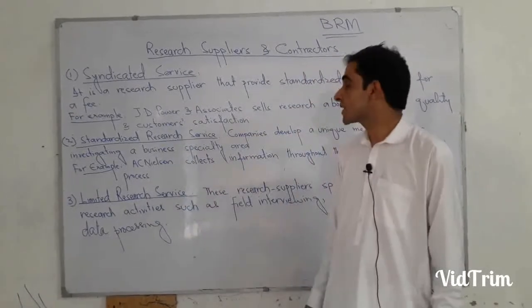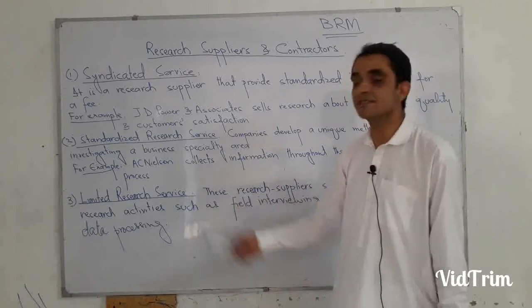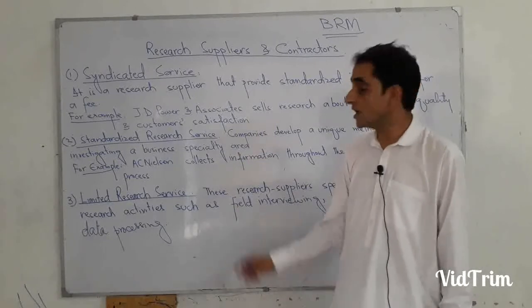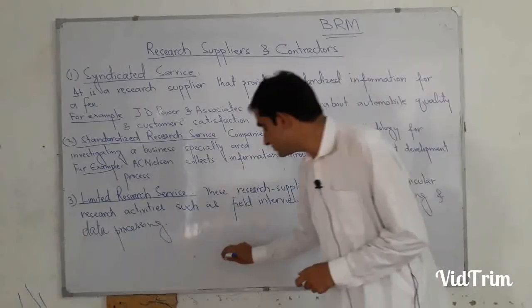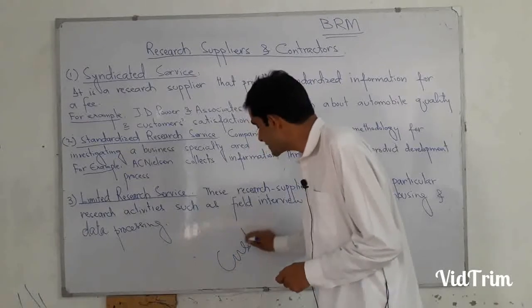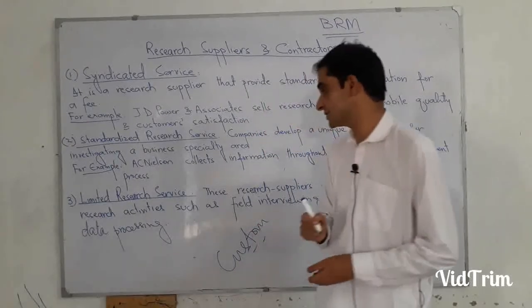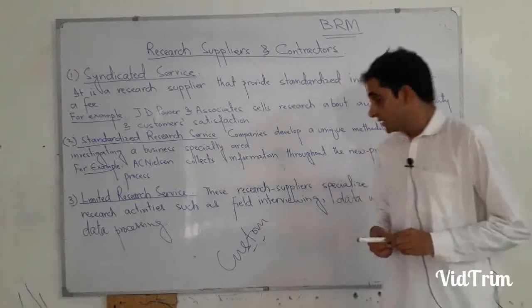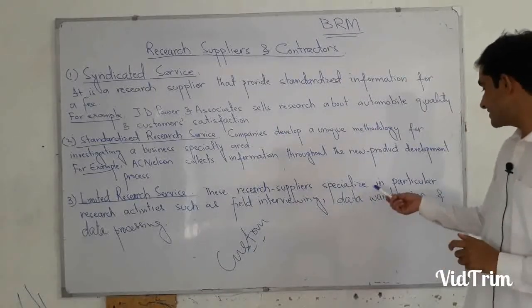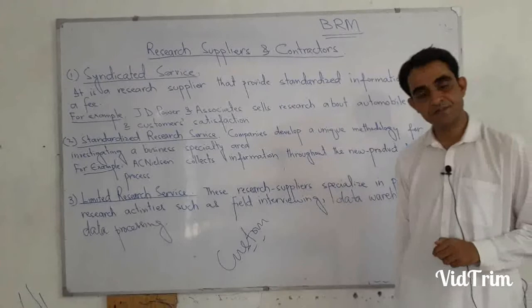Next we have limited research service. It is also called custom research service firm or custom research service. These research suppliers specialize in particular research activities.